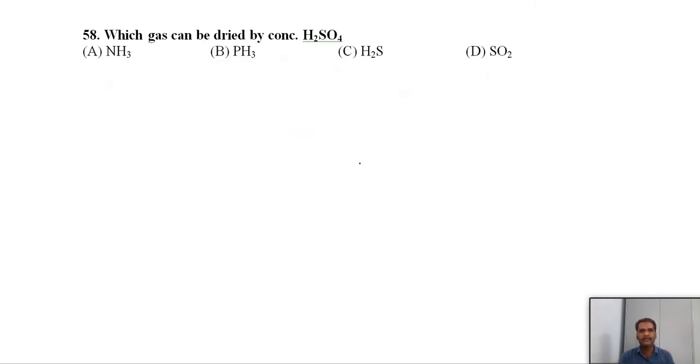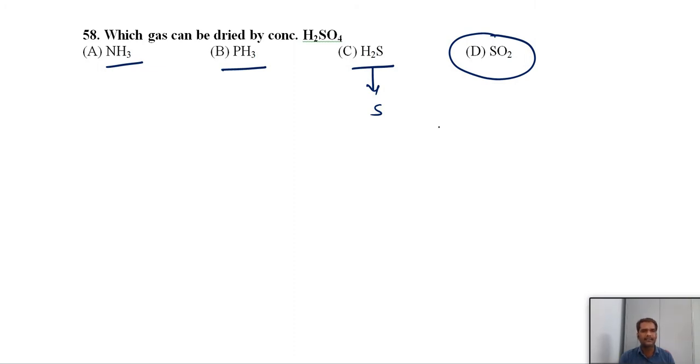Which gas can be dried by concentrated H2SO4? We know that concentrated H2SO4 can act as a dehydrating agent. It can absorb moisture or water from substances. Here, which gas can be dried? Ammonia and H2SO4: an acid-base reaction can take place. Phosphine, again an acid-base reaction. H2S also; yesterday we discussed that it can oxidize H2S to sulfur. But sulfur dioxide: there is no reaction between sulfur dioxide and concentrated sulfuric acid. So we can dry the sulfur dioxide. This technique we use in the preparation of sulfuric acid in the contact process.